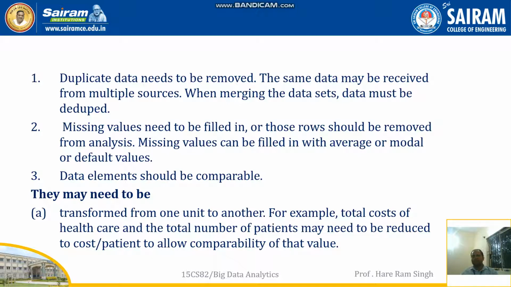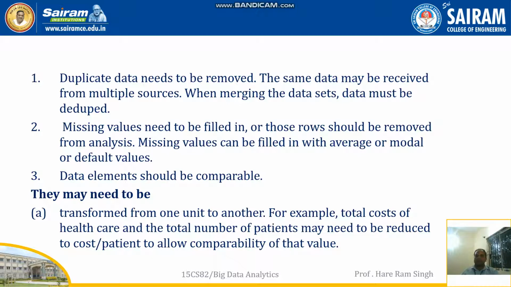When merging data sets, data must be deduplicated. Missing values need to be filled in, or those rows should be removed from the analysis. If any data is missing, we should try to fill it. If it is impossible to fill it, we try to remove that column or row from the system. Missing values can be filled in with average, model, or default values.